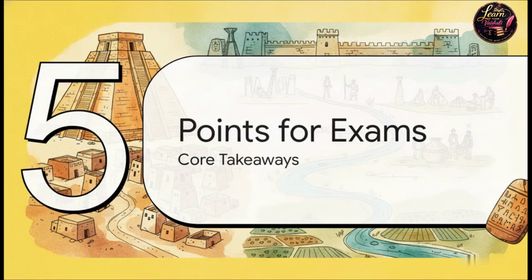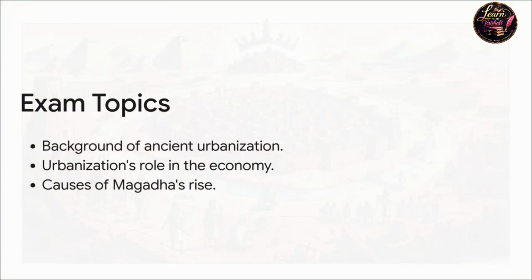Finally, part 5, important points for exams, core takeaways. For those of you studying this material, if you want to truly master this topic, here is exactly what you need to lock into your memory. First, understand the 5-step mechanics of ancient urbanization, how that initial surplus in agriculture creates a domino effect, leading straight to city development. Second, grasp how that urbanization directly fueled economic development by creating the taxable wealth that allowed states to even exist in the first place.